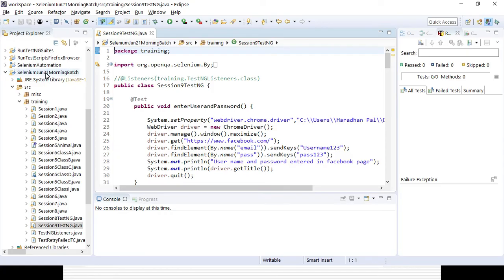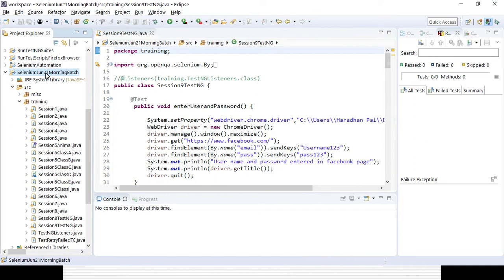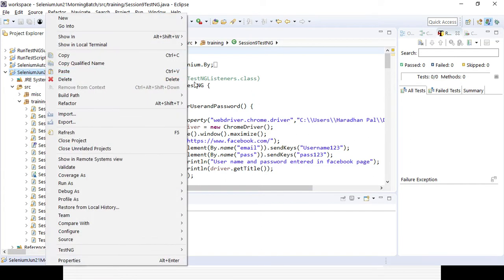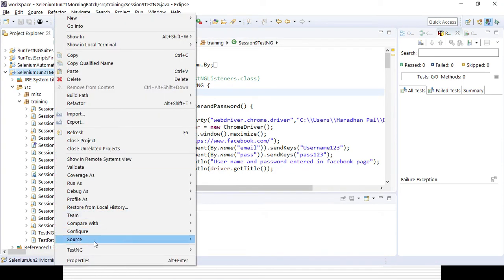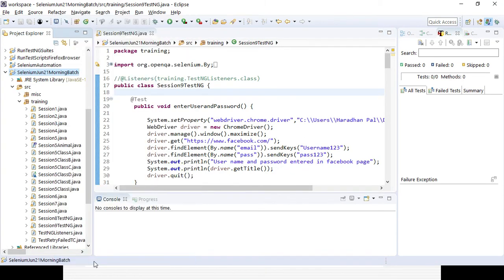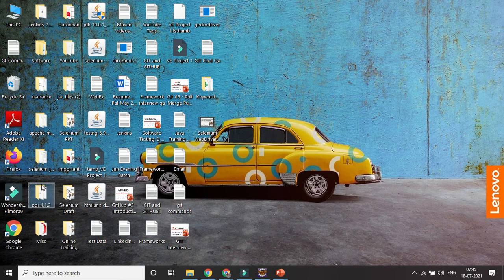You need to right click the project. In case it is a Java project, or in case it is a Maven project, you can add the dependency for the Apache POI. I will be letting you know in the upcoming framework session. For here, let's try to create with the help of a Java project only. So let's right click and go to the properties here. In the Apache POI, lots of folders will be there.